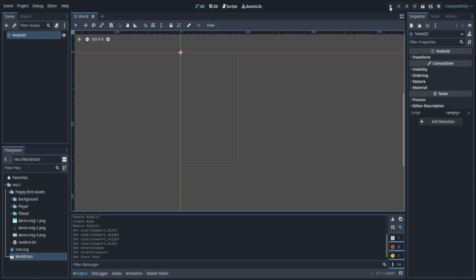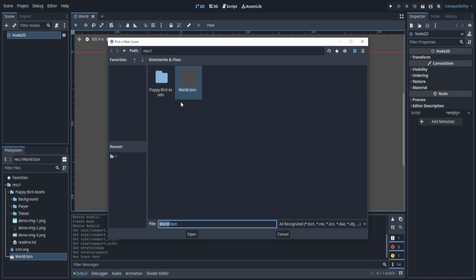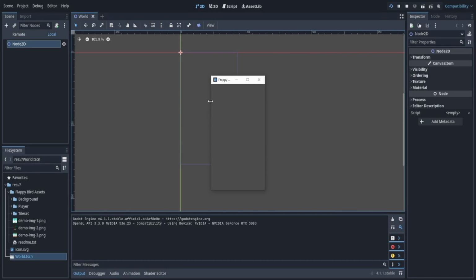Now, if I click play, run project, or F5, we can select or select current. Select will open this folder, and we can select this to open it. And now we see our folder or our screen is right here.